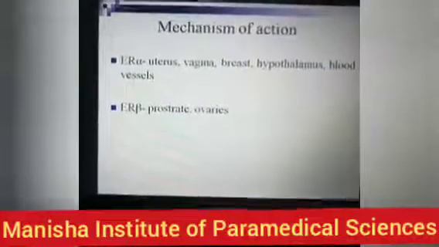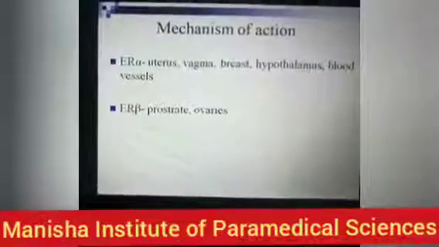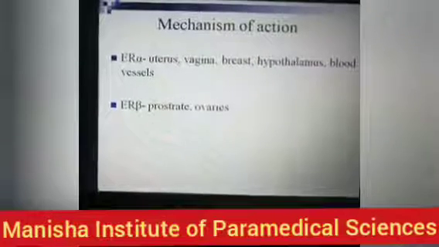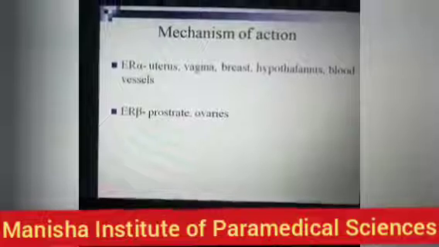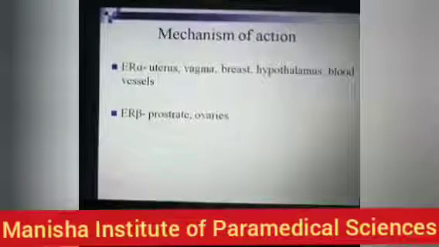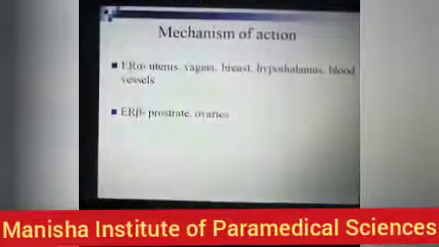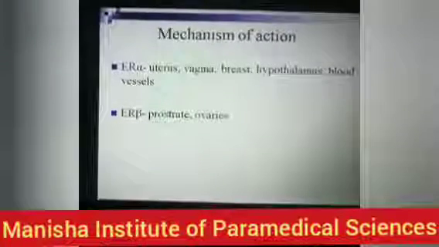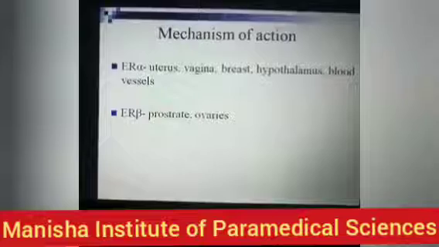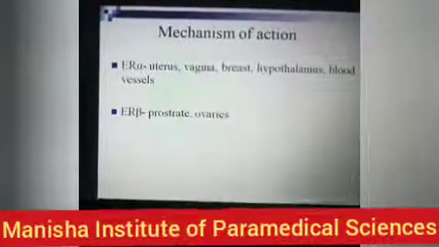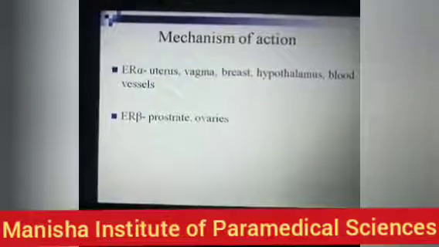Now, what is the mechanism of action of estrogen? Estrogen acts on the estrogen receptors. There are two types of estrogen receptor, estrogen receptor alpha and estrogen receptor beta.